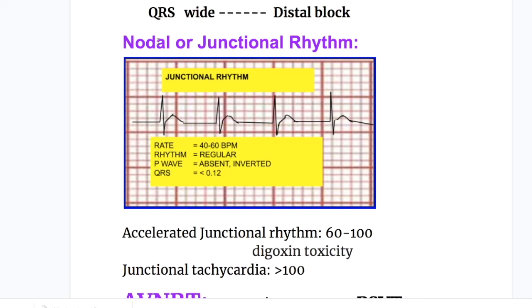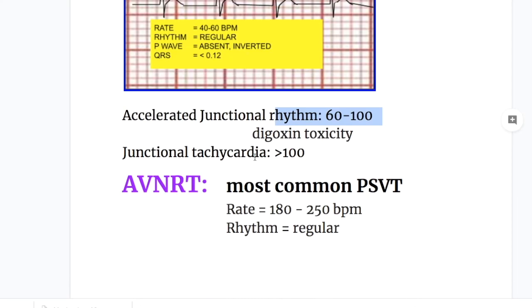There are different types of junctional rhythms: junctional rhythm, accelerated junctional rhythm, and junctional tachycardia. The only difference between these three types is that of the rate. As I mentioned, in nodal or junctional rhythm, the rate is 40 to 60 beats a minute. In accelerated junctional rhythm, the rate is 60 to 100 beats a minute, and in junctional tachycardia, the rate is more than 100 beats a minute.